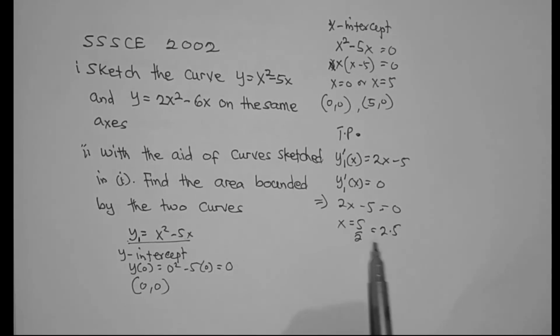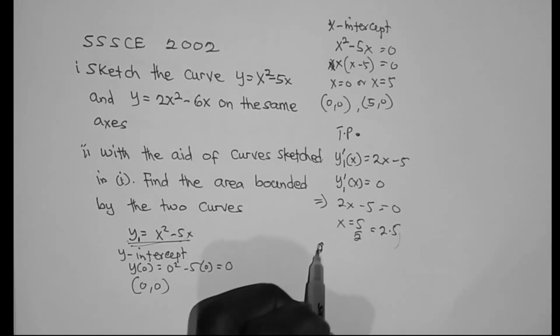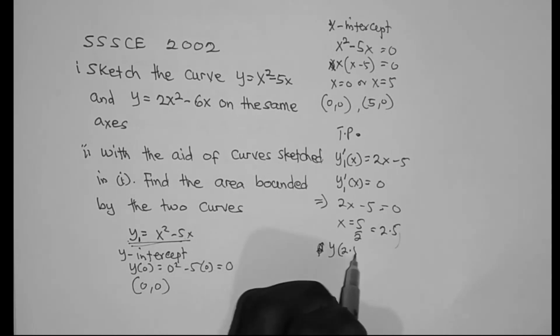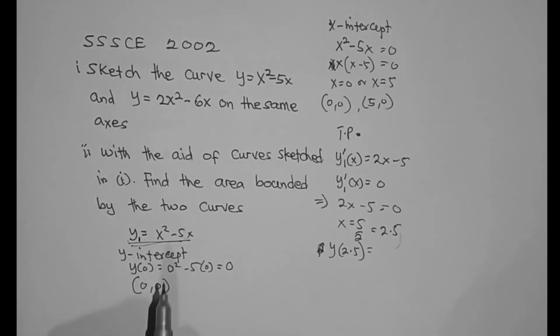So let's then insert this value of x back into the function y to find the y component of the turning point. So y of 2.5 is equal to, wherever we see x, we replace it with 2.5.